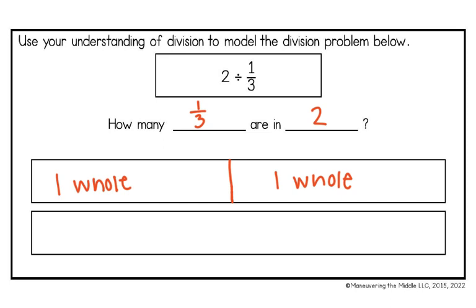So now I need to divide my bottom fraction bar. So I cut that in half, and I know that 3 1/3s are going to be in each whole. So I'm going to divide each side into 3, and then I'm going to fill in my boxes with 1/3.